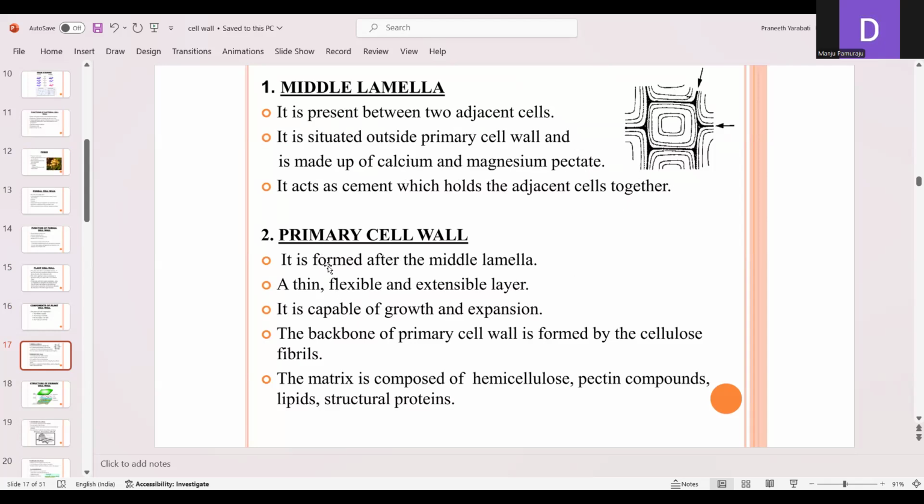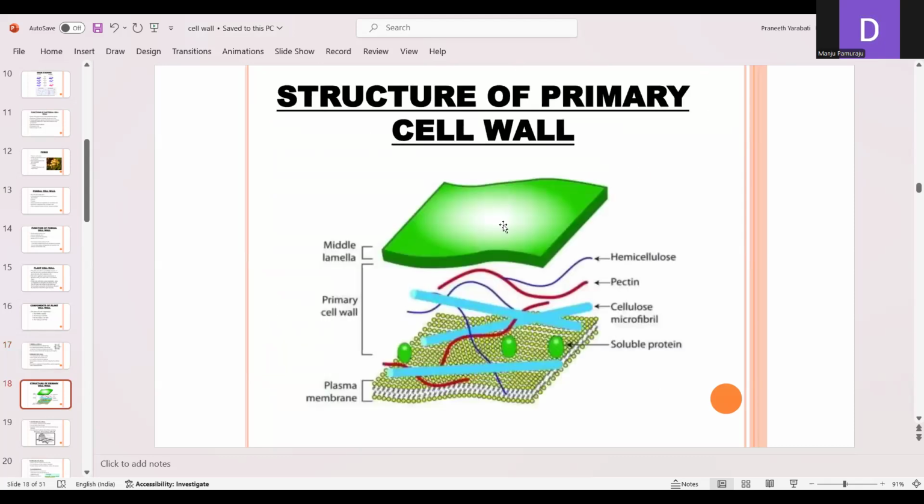Next is the primary cell wall. It is formed after the middle lamella, and it is a thin, flexible, and extensible layer. It is capable of growth and expansion. The backbone of the primary cell wall is formed by cellulose fibrils, and the matrix is composed of hemicellulose, pectin compounds, lipids, and structural proteins. This is the structure of the primary cell wall. It contains the middle lamella, and here is the primary cell wall. Hemicellulose, pectin, cellulose microfibrils, and soluble proteins are present in the primary cell wall.